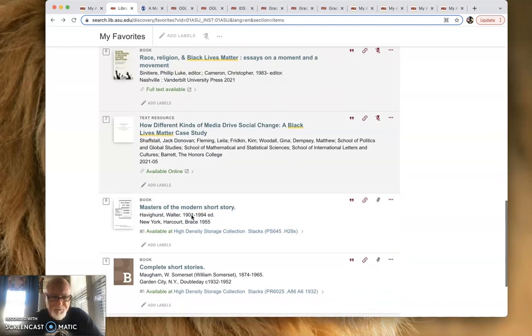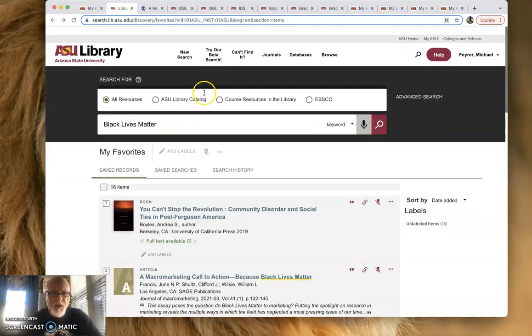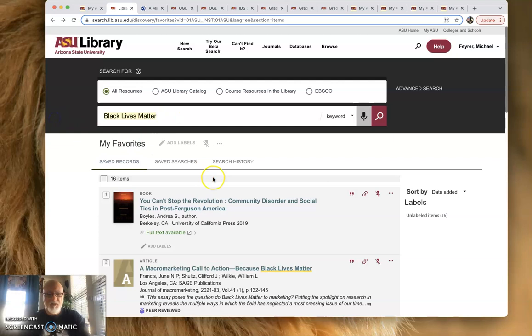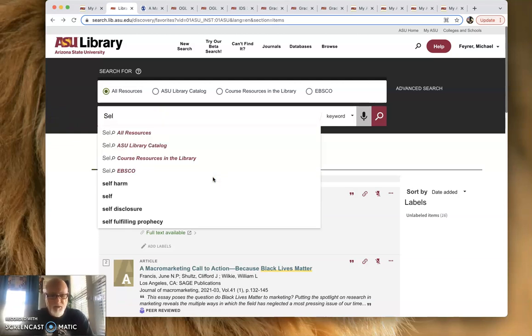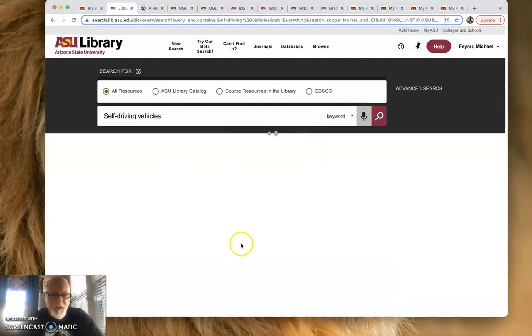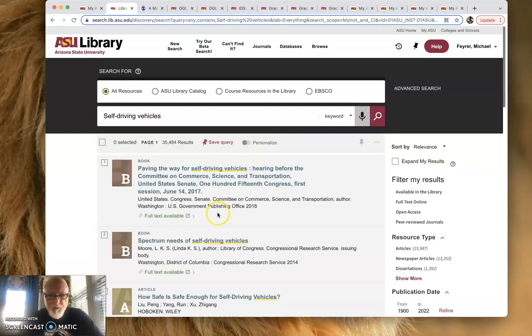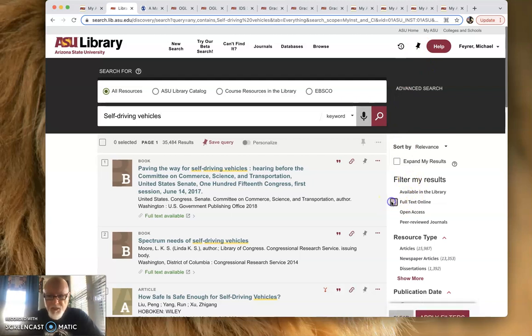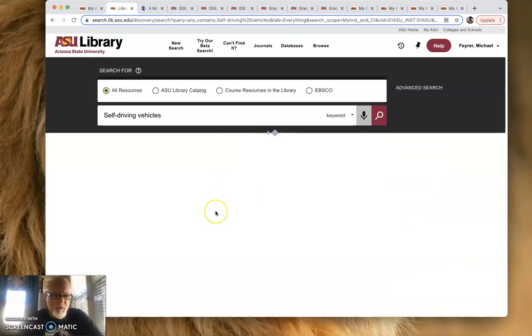All right. So this is how you find your topics. So if I were to do self-driving vehicles, click on that. Anybody can do this, right? Filter my results, full text online, peer-reviewed journals, apply filters.